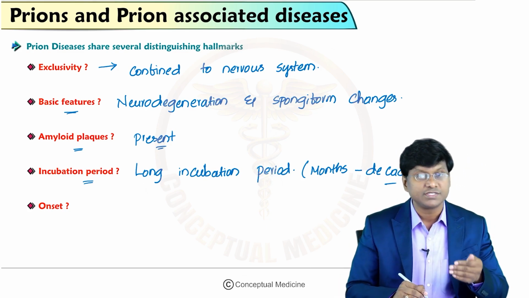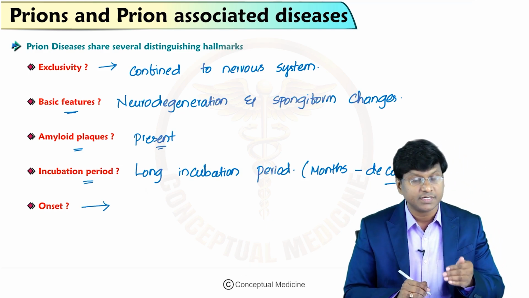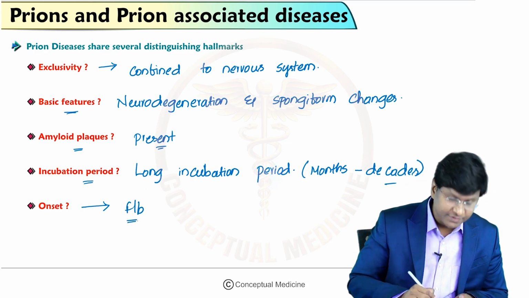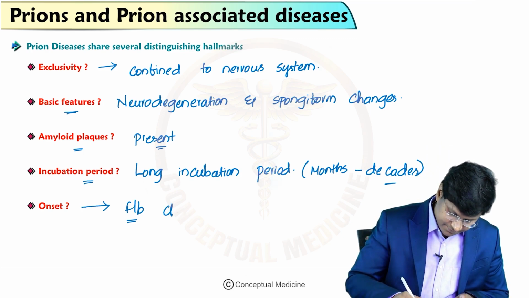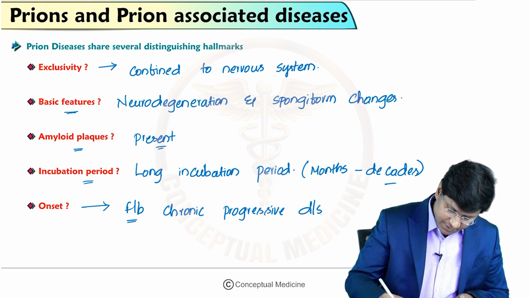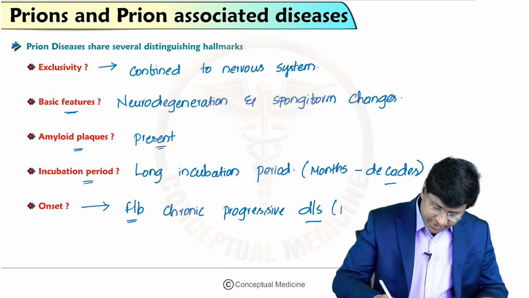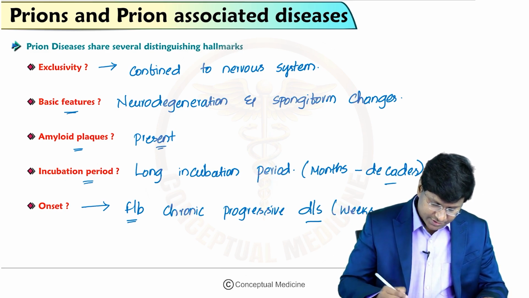And the onset of the clinical illness is followed by a chronic progressive disease, and this chronic progressive disease will be there for weeks to years.